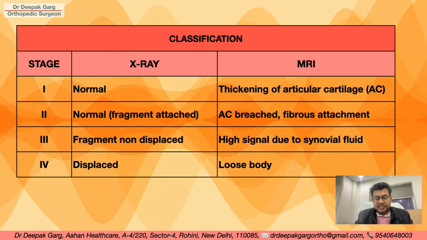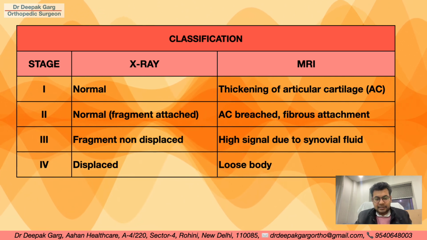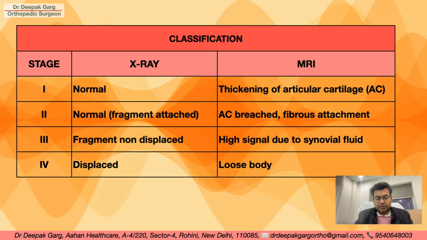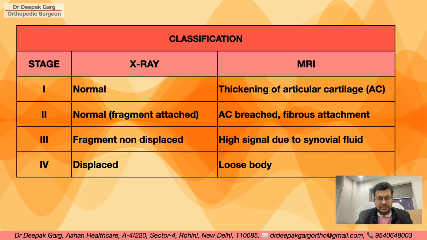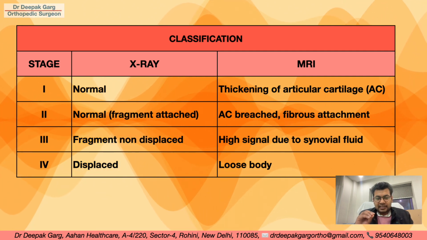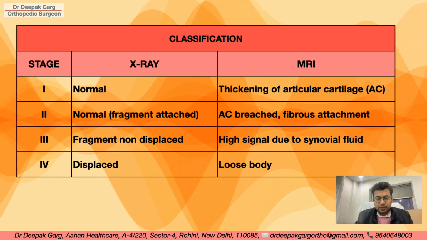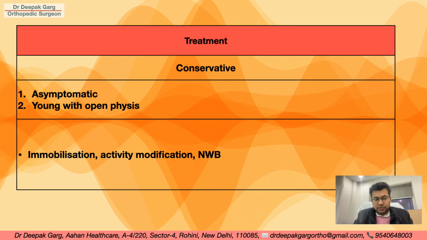In stage 3 there is high signal because the synovial fluid will enter the cracks and give a high signal, and in stage 4 we will be able to see a loose body inside the knee joint. So stage 1, only thickening; 2, there is a breach but synovial fluid has not entered; 3, synovial fluid has entered; and 4 is loose body. Let's now talk about the treatment.